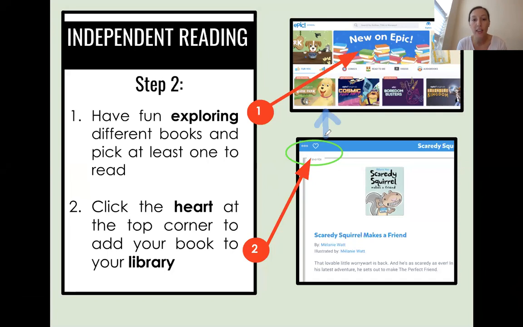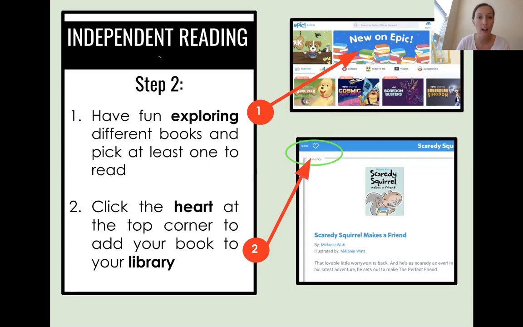Once you find a book that you like, you're gonna click the heart. So let's pretend like after looking at the books up here by number 1, I pick a book called Scaredy Squirrel. When you click on the book, you're gonna click that heart that you see at the top. Once you click that heart, it's gonna add that book to your library for you to save and read whenever you'd like. So after you log on to Epic, you're gonna explore and you're gonna add one book to your library by clicking the heart to make it a favorite.